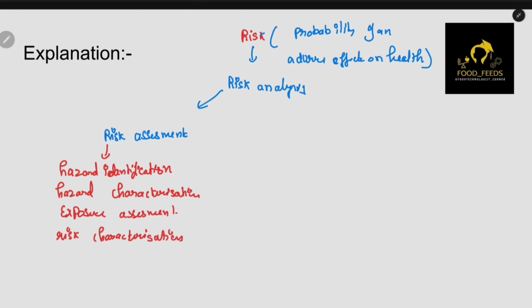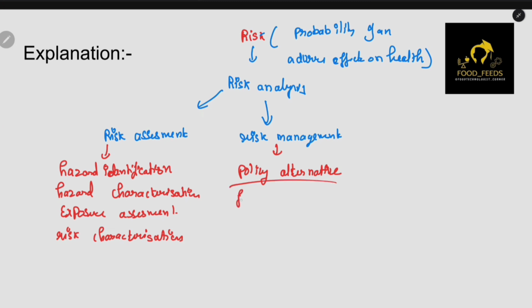Now after you have assessed the risk, what do you have to do? You have to do risk management. Risk management is basically policy alternatives. If you have a certain policy which leads to this risk, you have to change the policy. For example, suppose we are allowing certain products which are not good for our health, let's say melamine. If in the previous regulation we were allowing melamine, now we have a restriction for this melamine. So that is policy alternatives.